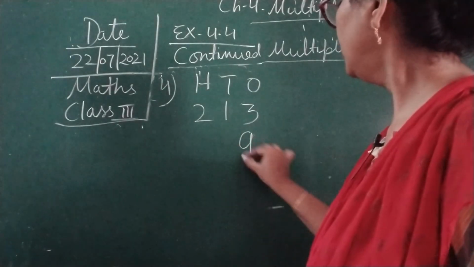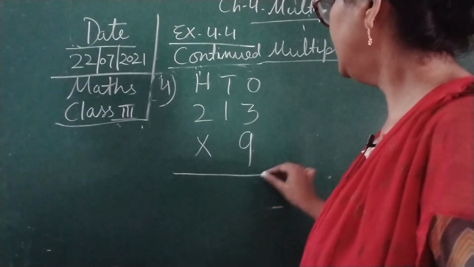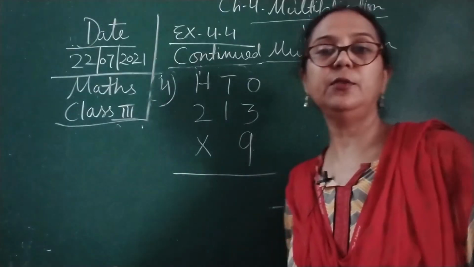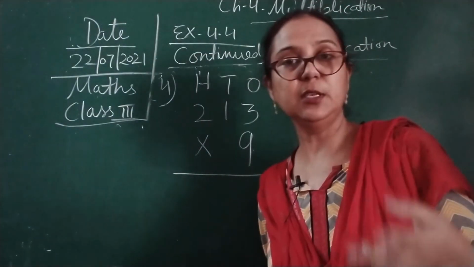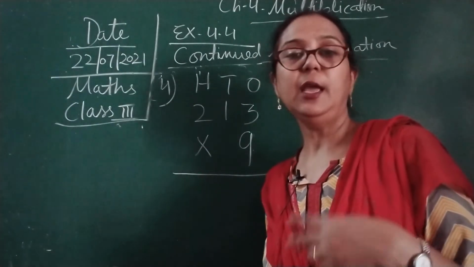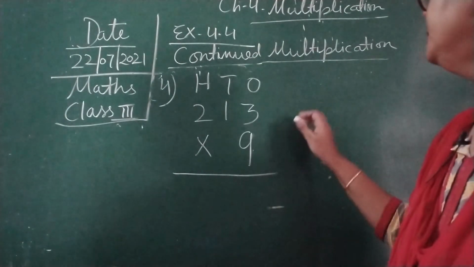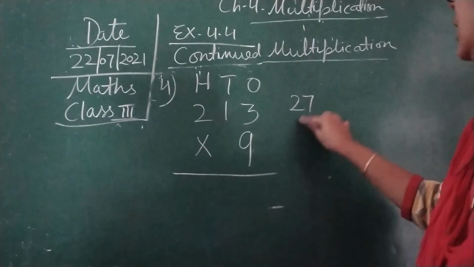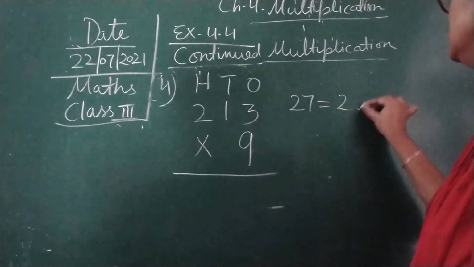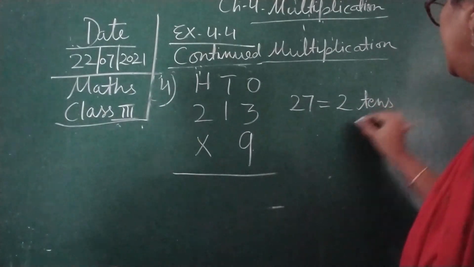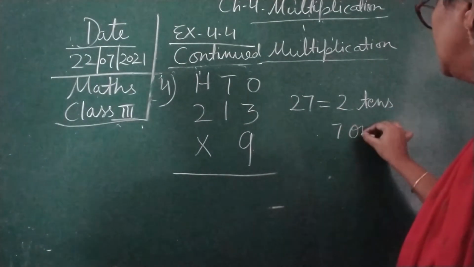So 9 we are going to write over here, and here you can see we have to tell the table of 9, 3 times. So 9 1s are 9, 9 2s are 18, and 9 3s are 27. So 27 is the answer. 27, if you will see, is 2 tens and 7 ones children.